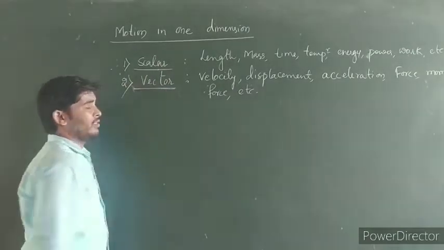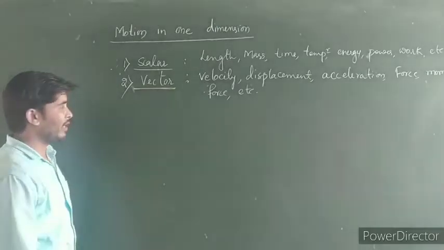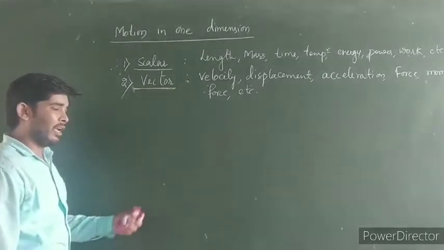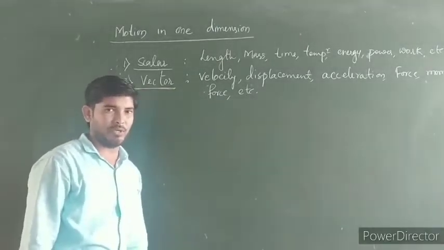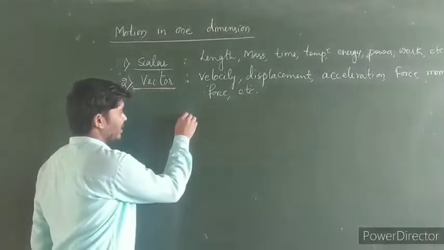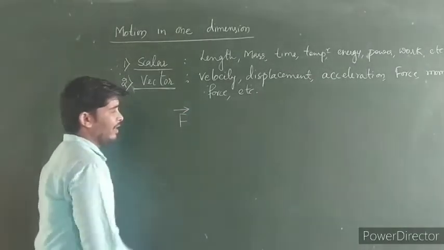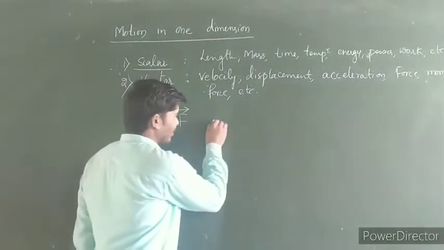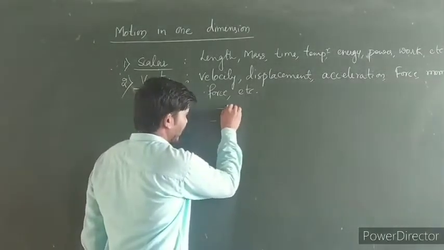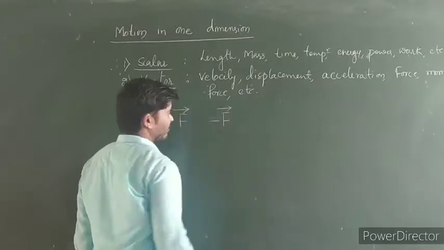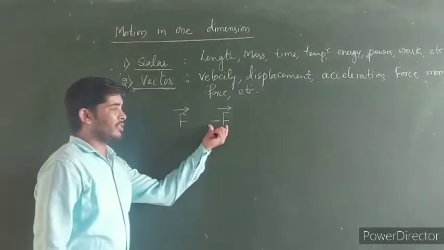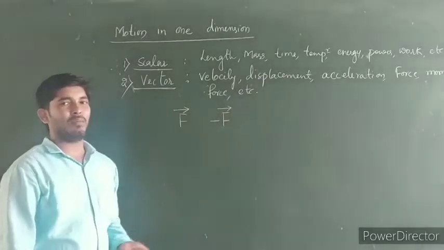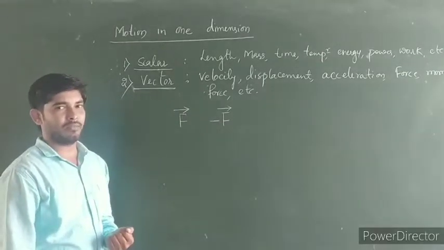Scalar quantities, being measurable quantities, are always positive. But vector quantities can be either negative or positive. If the force is represented like this, it is acting in one particular direction. If that force has a negative sign, then it represents that the force is acting in the opposite direction.